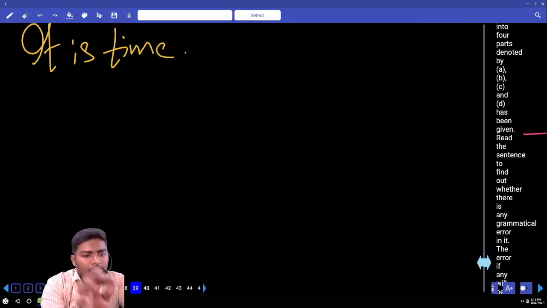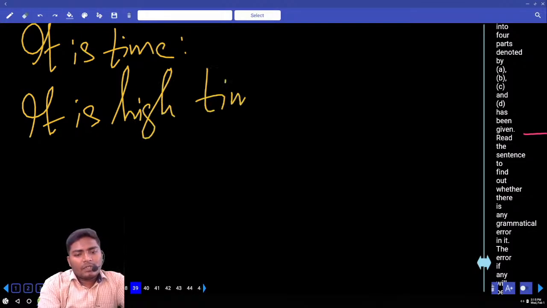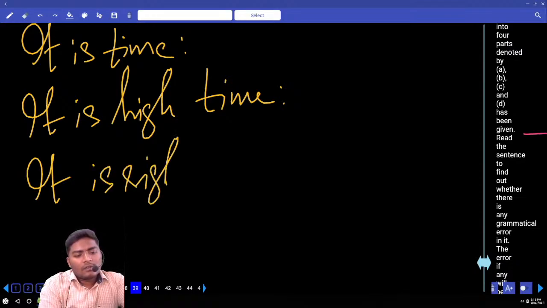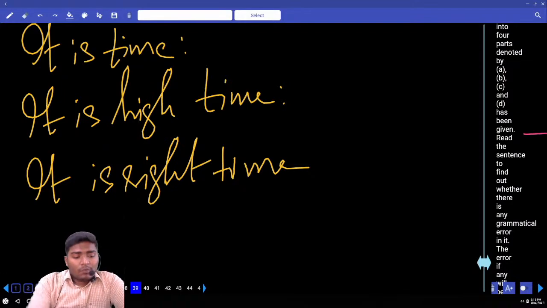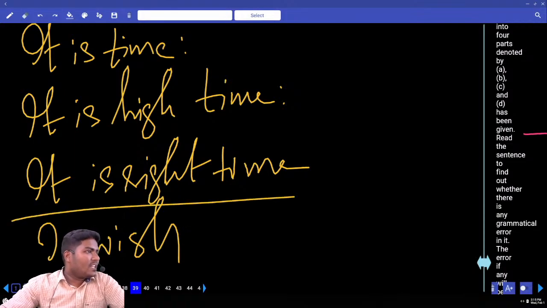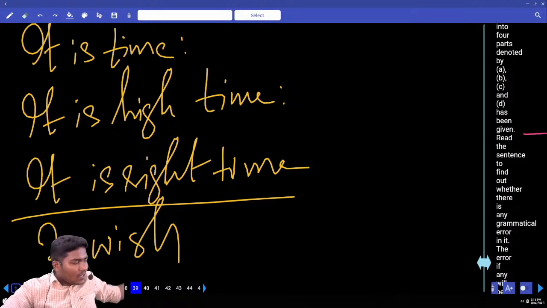It is time. Anything else? It is high time. Another one: it is right time. Write one more along with this: I wish. The above three are one category, the below one is one category. But the rule is same for all these four. It is time, it is high time, it is right time, and another one is I wish.